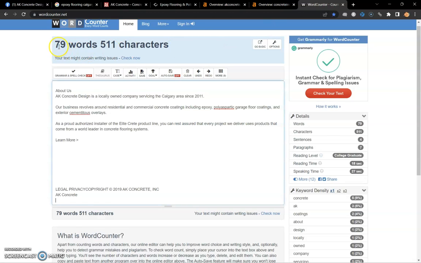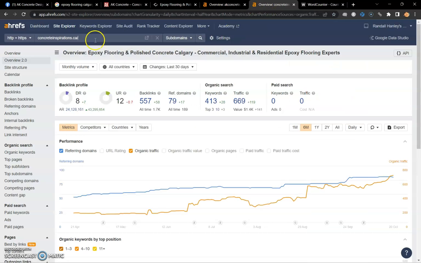So I got your website here in a word counter. We do see that your homepage is at 79 words. So you're going to want to get that up to 1,500 at least for two reasons. Reason number one being that Google doesn't consider the website an authority until it has at least 1,500 words. So they're not going to crawl the page or look through it as much. And reason number two is you want enough content for those keywords that I'm about to show you. So you don't want to cheat yourself out of any traffic, and Google doesn't like to see a lot of keywords without content.